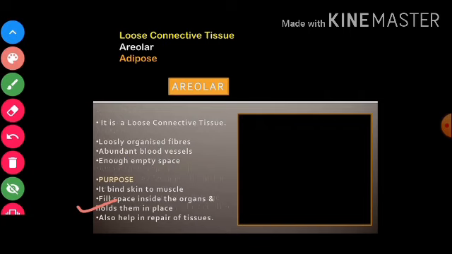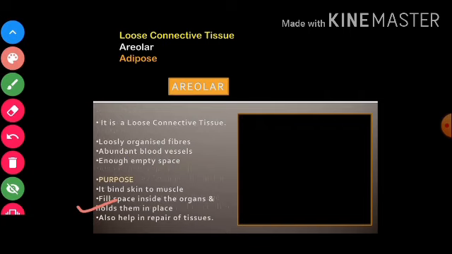Now this areolar tissue is strong enough to bind the tissue, yet it is soft enough to provide flexibility and cushioning effect, right? Why is it soft? Because children, it is soft because the cells are loosely connected. Since there are lots of empty spaces and lots of extracellular matrix, it has a lot of flexibility also.